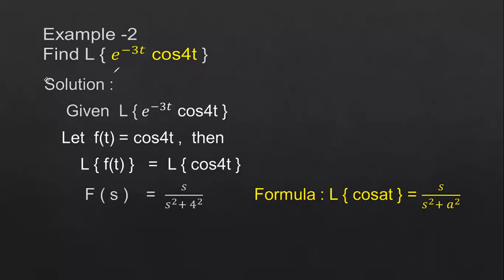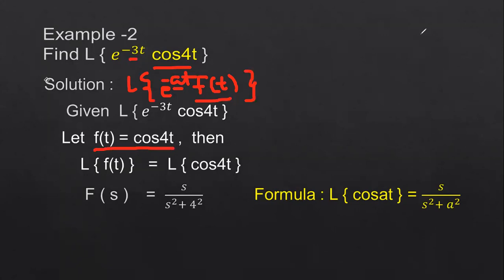So the given problem is Laplace transform of e power minus 3t into cos 4t. This is of the form, we just have to compare with the basic formula e power minus at into f of t. So whatever problem is given should be compared with the basic formula, Laplace transform of e power minus at into f of t. In place of a, we have the value 3. So f of t should be equal to cos 4t. So let f of t be equal to cos 4t.